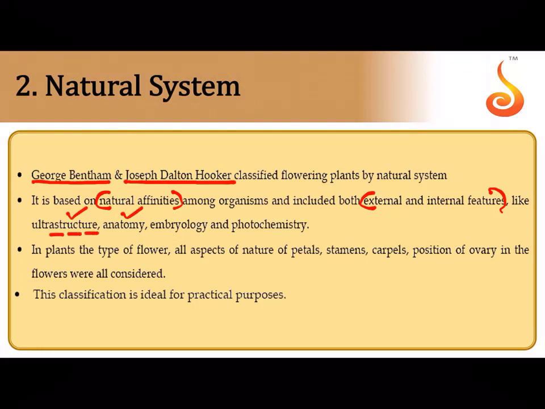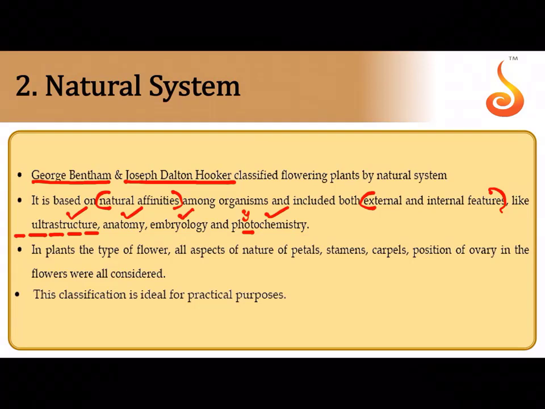Ultrastructure is if you were to look at a single cell under a high power microscope, you will know the finer details of the cell. That is called ultrastructure. It took into account the embryology, and also the phytochemistry, that is the chemicals which are usually found in plant tissues.